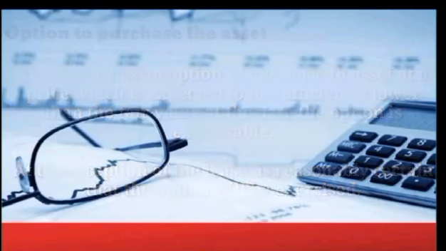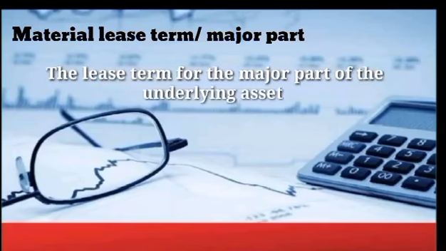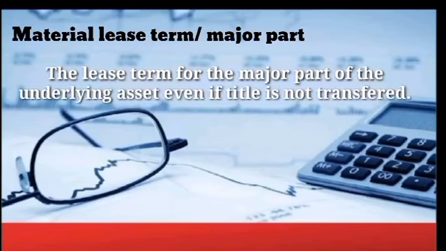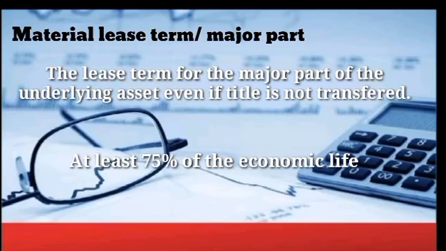So the third classification is the material lease term or the major part. So major part of the economic life of the underlying asset even if title is not transferred. So when can we say that it is a material lease term? Under the USA GAAP, major part means at least 75%, okay? At least 75% of the useful life of the asset or the economic life of the asset.